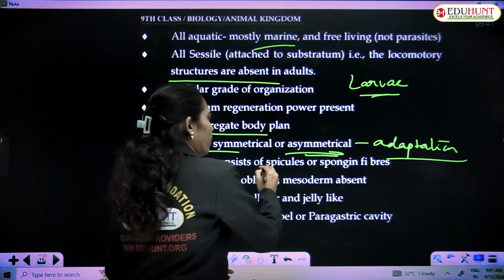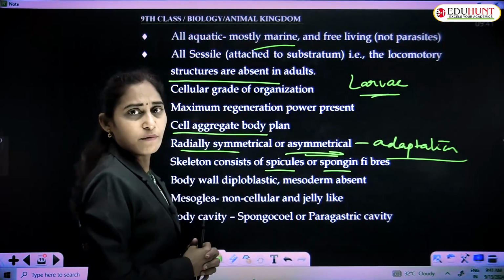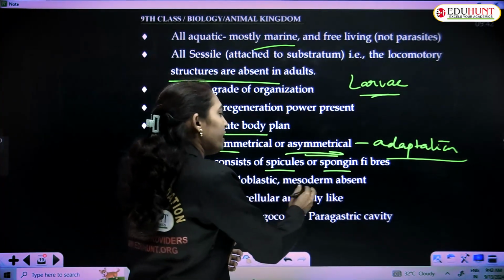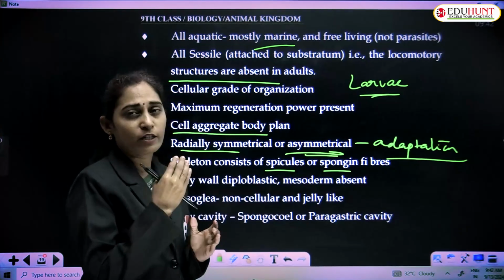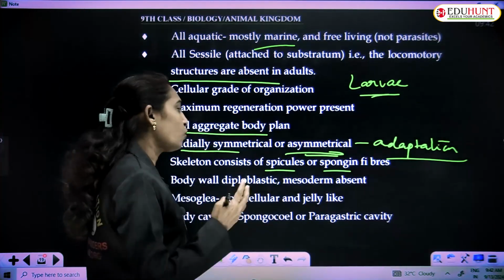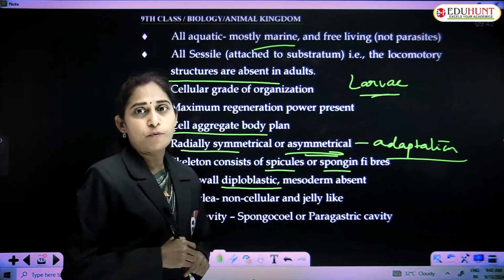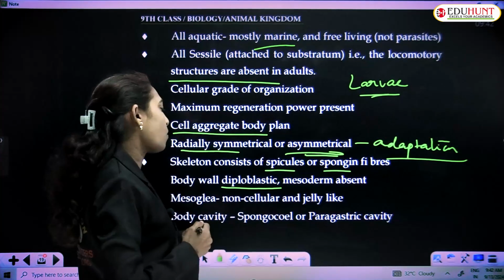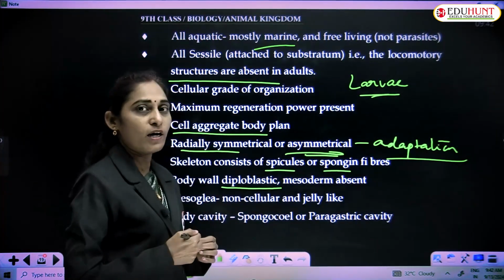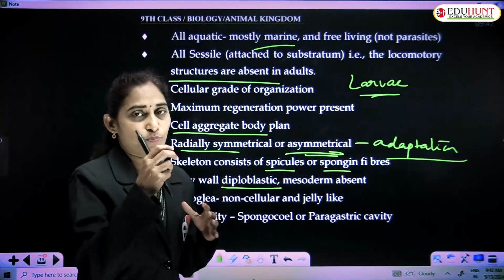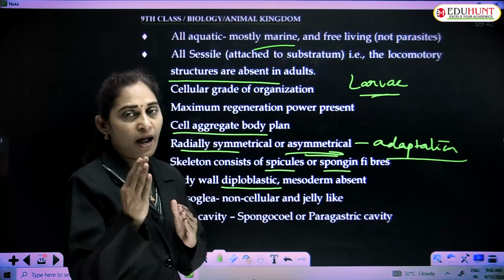Skeleton consists of spicules or spongin fibers, and body wall is diploblastic and mesoderm is absent. Only ectoderm and endoderm, two layers are present in the body wall. That is why they are diploblastic animals. Mesoglea, that is a non-cellular cementing substance, a jelly-like substance that is present between the ectoderm and endoderm.